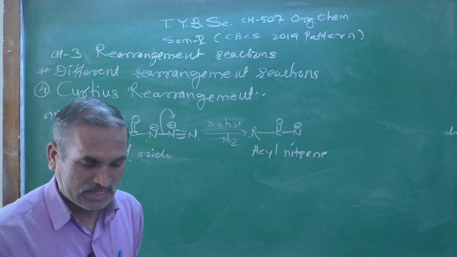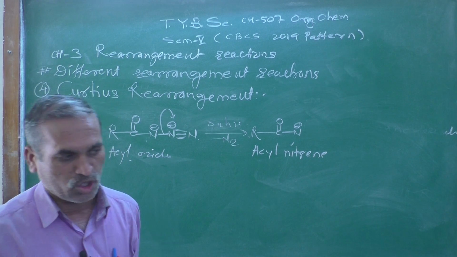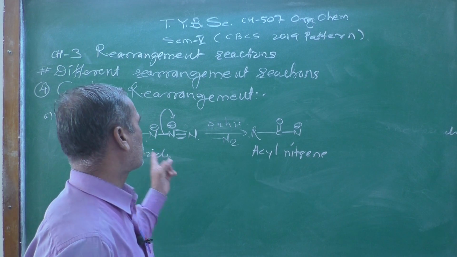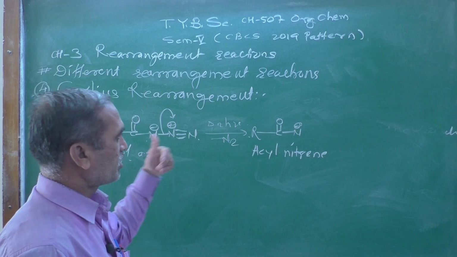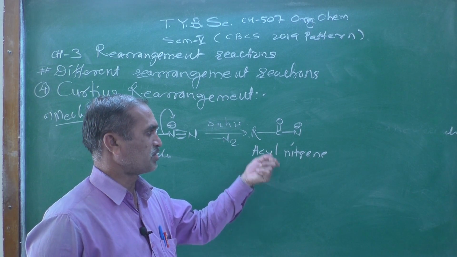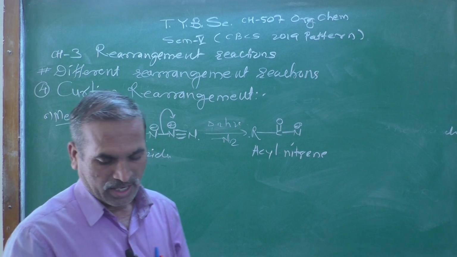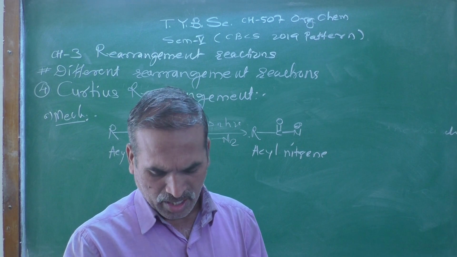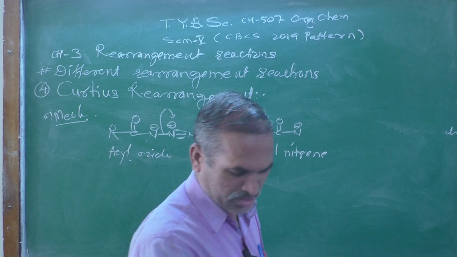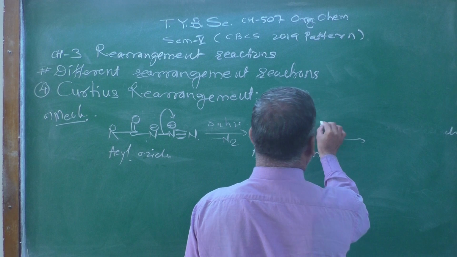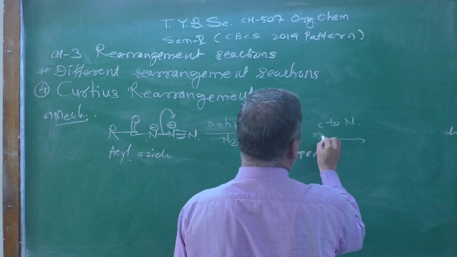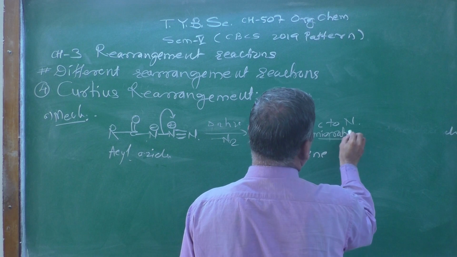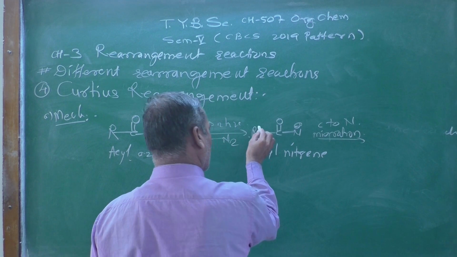N3 is called azide. It acts as a nucleophile. But when we write it as acyl azide, on thermal decomposition it produces the acyl nitrene, and there is a carbon to nitrogen migration of the R group. Migration how? Let us see here.